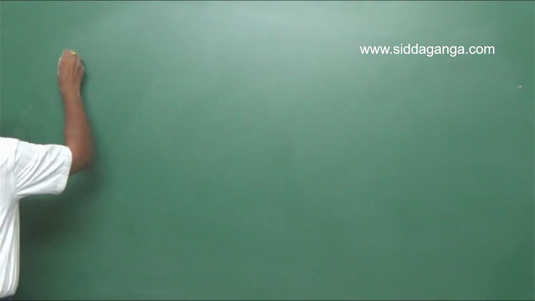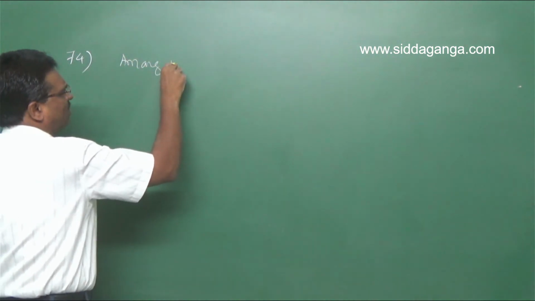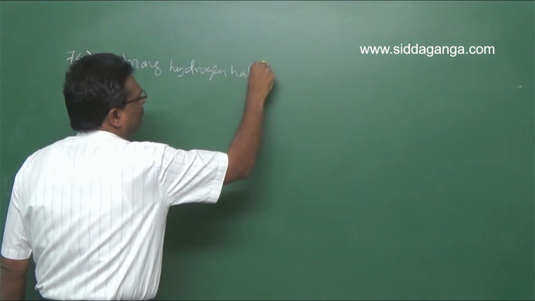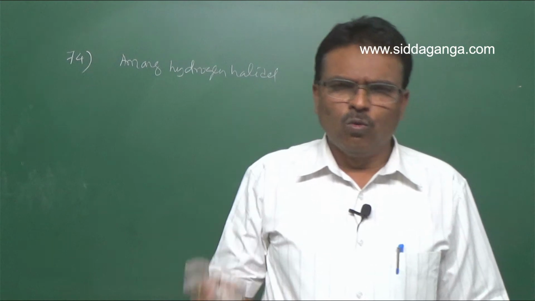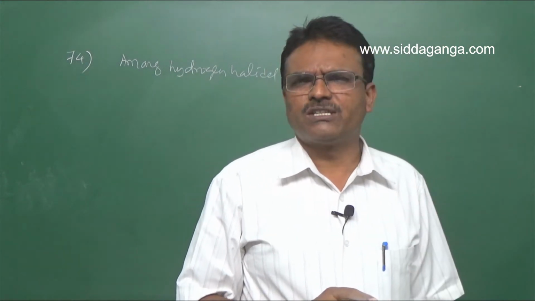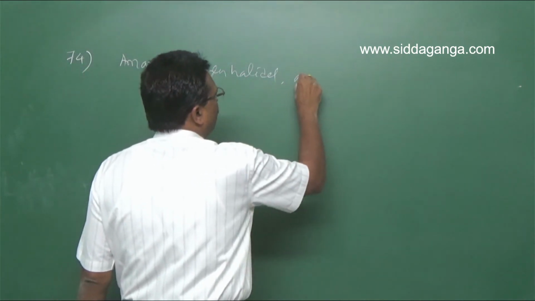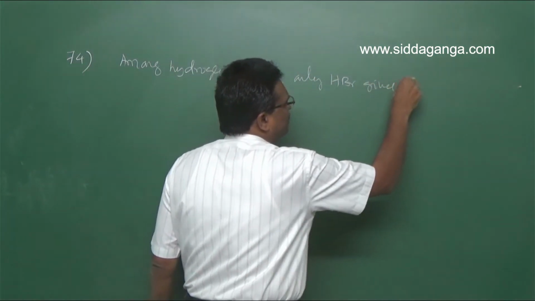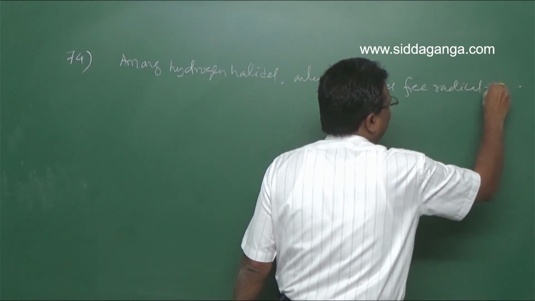So look here for question number 74. Among hydrogen halides, only HBr gives free radical reaction.